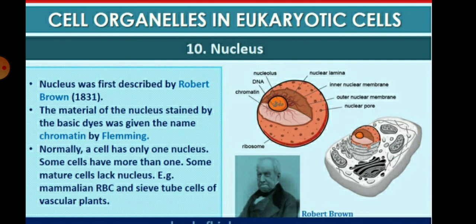So children, the last is the nucleus. Nucleus was first described by Robert Brown in 1831, and the material of the nucleus stained by the basic dyes was given the name chromatin by Fleming. Normally, a cell has only one nucleus. Some cells have more than one. Some mature cells lack nucleus, like mammalian RBC, red blood cells, and the sieve tube cells of the vascular plants.